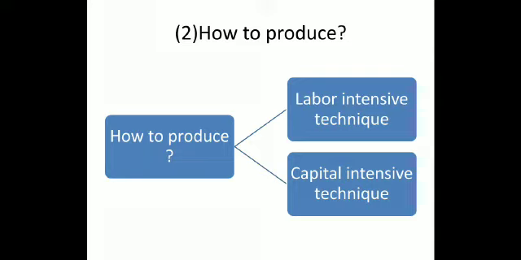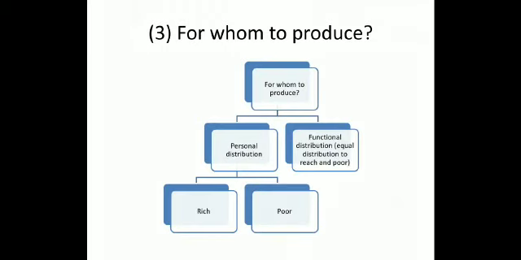Now let us discuss our third topic, that is for whom to produce. Students, we will discuss for whom to produce with the following hierarchy. For whom to produce is broadly divided into two parts. First, personal distribution, and second, functional distribution. Personal distribution is made for two kinds of people, rich and poor. Means either we will produce for rich people or for poor people.